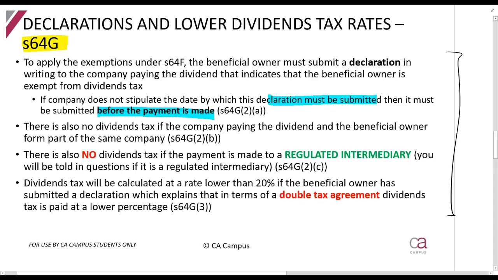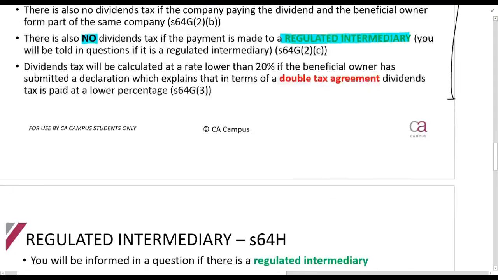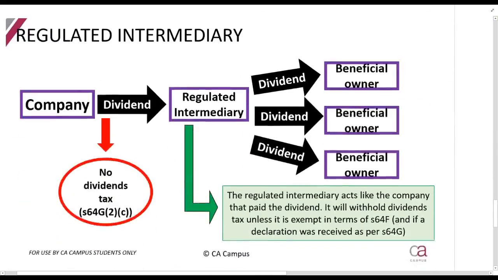Then, there will be no dividends tax paid if it is made to a regulated intermediary. Okay, so let me quickly explain to you a regulated intermediary. A regulated intermediary is a person that stands between the company and the beneficial owners. One of the best examples here is probably something like a pension fund or a collective investment scheme.